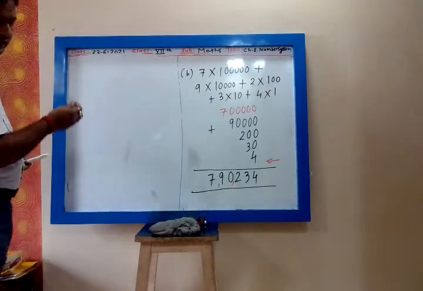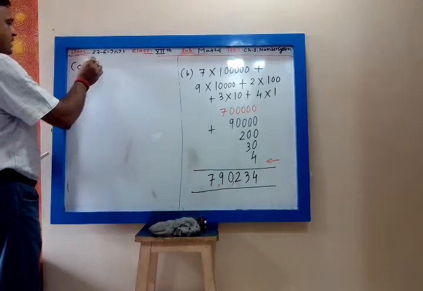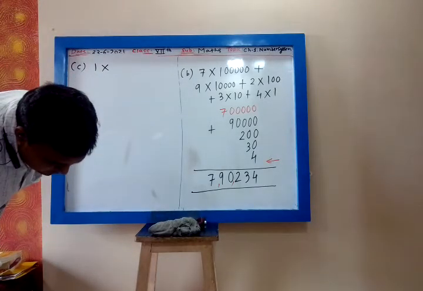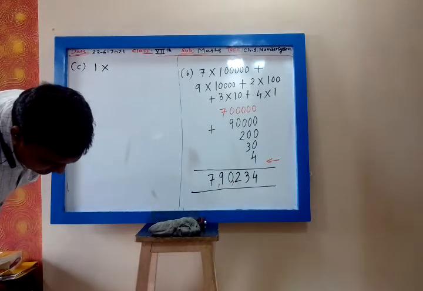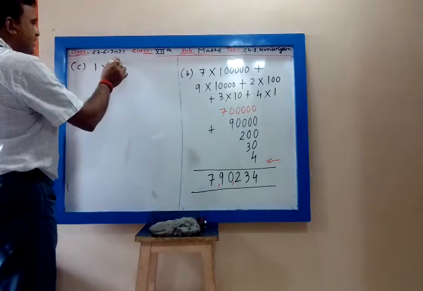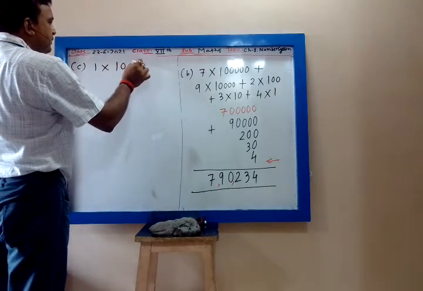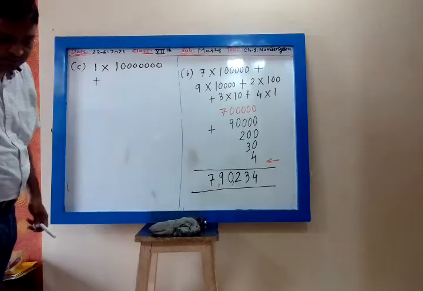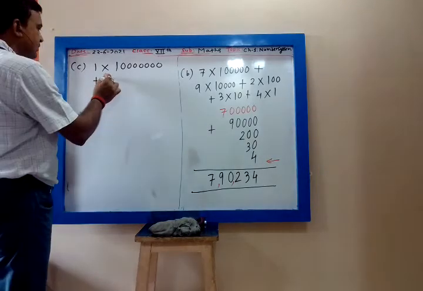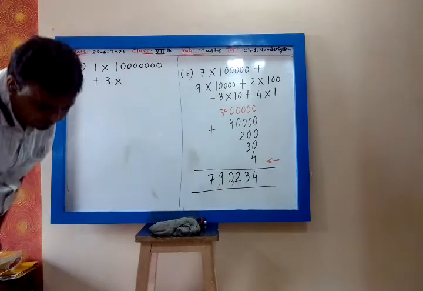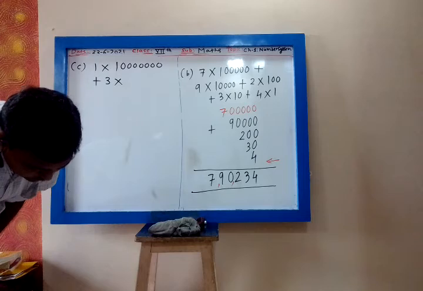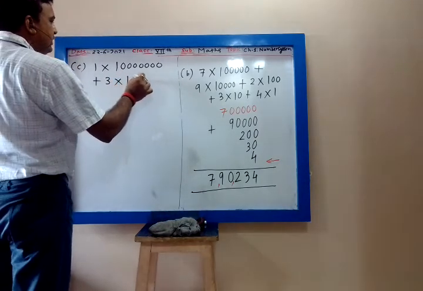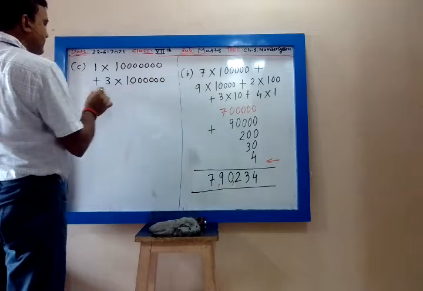Now C is 1 into, how many zeros? 1, 2, 3, 4, 5, 6, 7. 7 zeros. Plus 3 into 6 zeros. 1, 2, 3, 4, 5, 6.